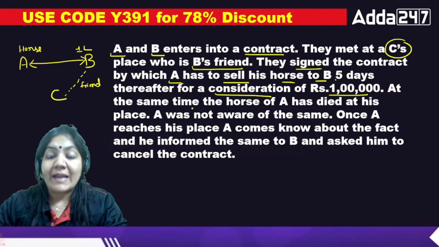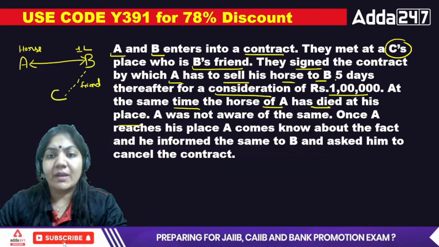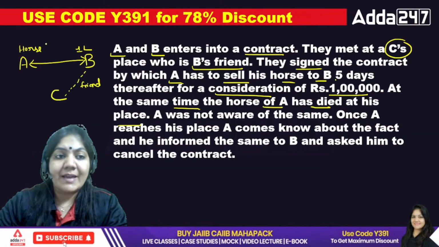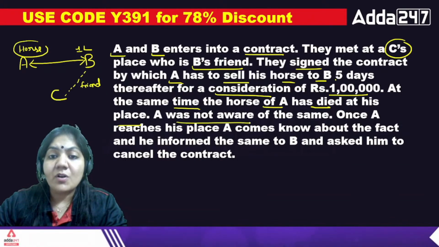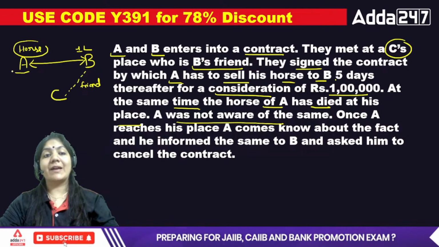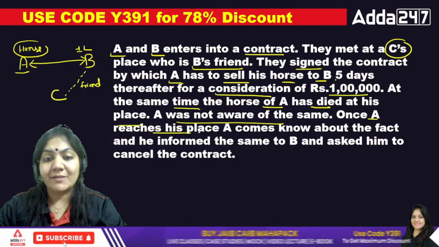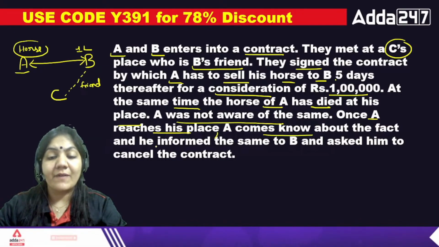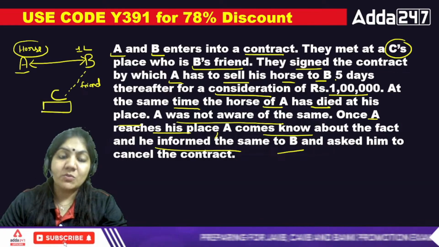At the same time the horse has died at his place. It means the horse died and A was not aware. A is the owner of the horse, but A didn't know that his horse was dead. Now A reaches his place, A comes to know about the fact, and he informs the same to B after the agreement between A and B.